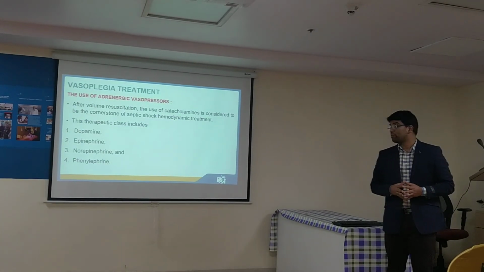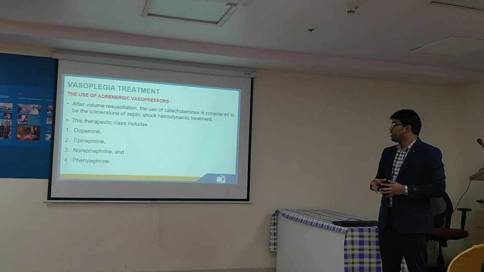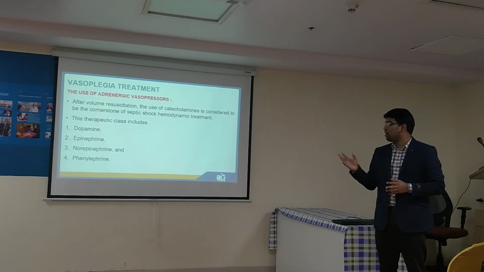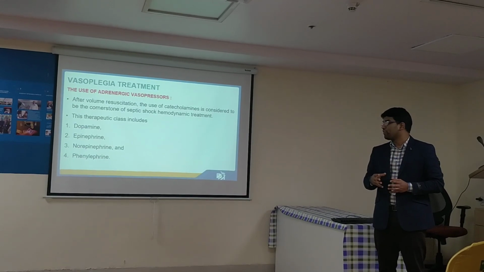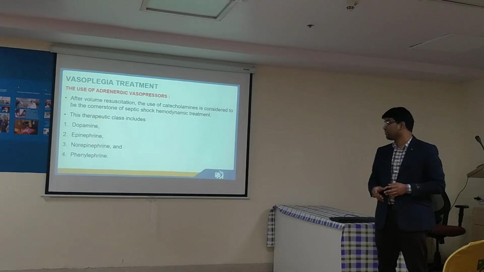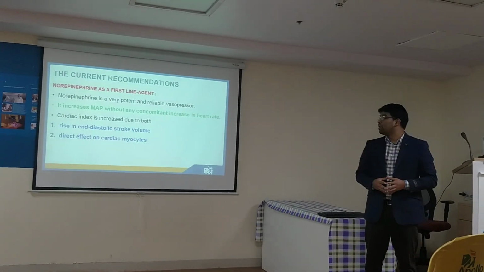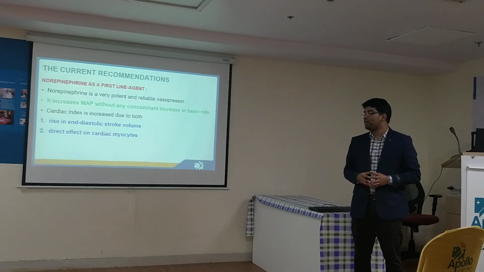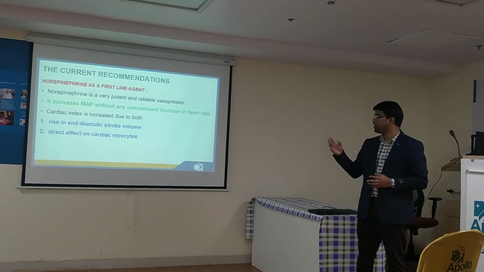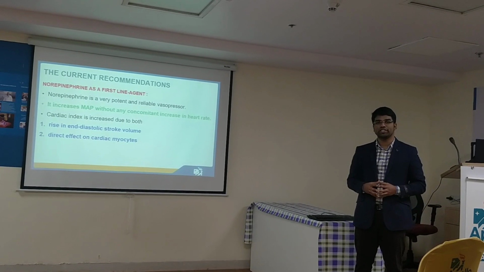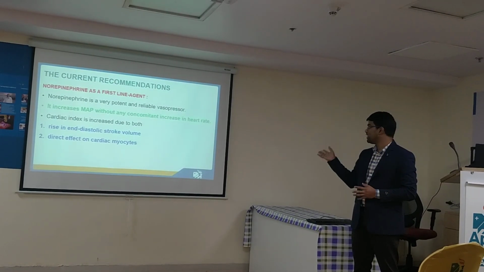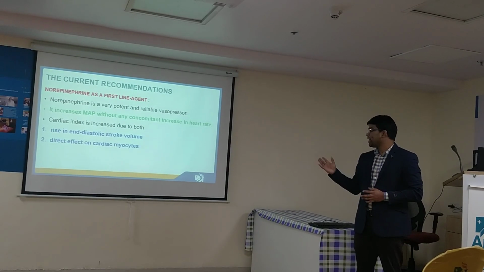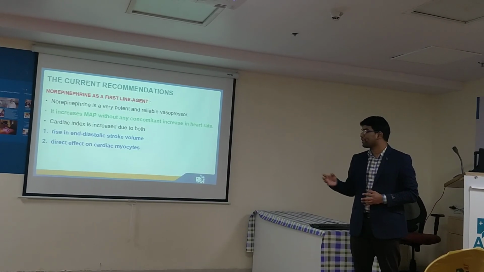Now coming to the subject proper, vasoplegia treatment. The main class of drugs which we use are adrenergic vasopressors, of which dopamine, epinephrine, norepinephrine and phenylephrine are the main catecholamines. Now what are the current recommendations? Norepinephrine is the first line of management in vasodilatory or vasoplegic shock. The advantage of norepinephrine is that it increases the mean arterial pressure without increasing the heart rate, and cardiac index is increased due to rising end diastolic stroke volume, and it has a direct effect on cardiac